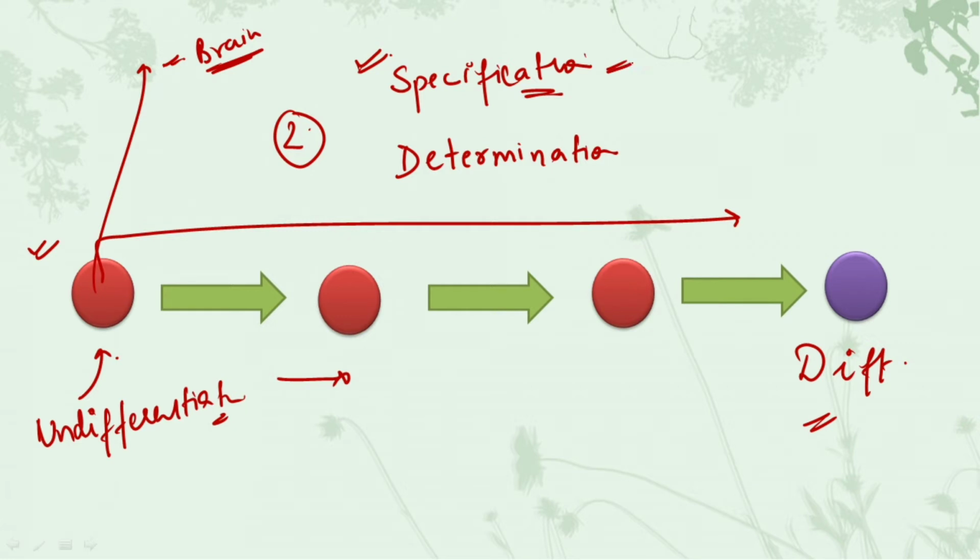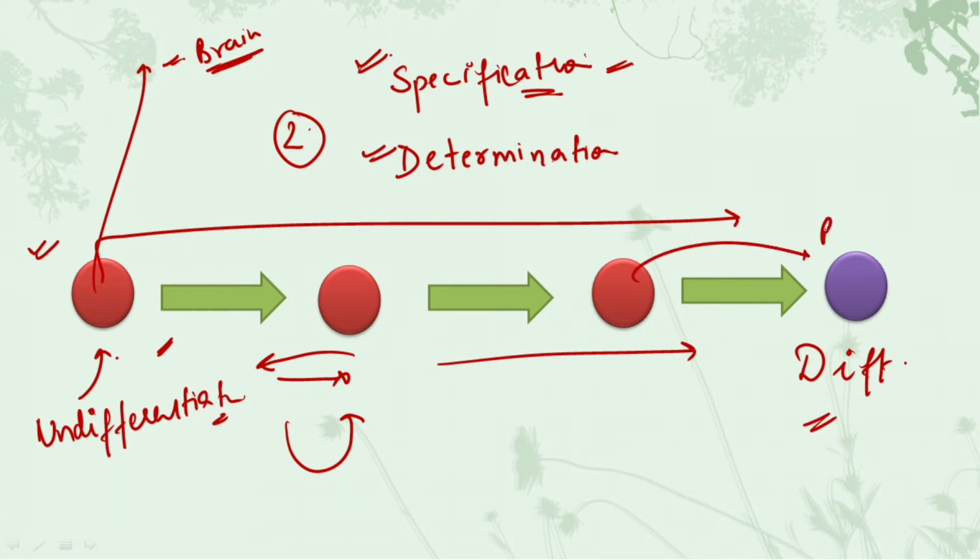The first phase would be the specification and the second phase would be the determination. In the specification phase, the cell is partially committed that yes, I will convert into the brain cell, but it could revert back to the original fate, that is, it could revert back to the undifferentiated state as well. In this, the fate is labile, it is not fully committed. But then we have the second stage, the determination, in which the cell is now committed. Now the cell is finally fixed. It has been decided that yes, it would convert into the brain cell only.